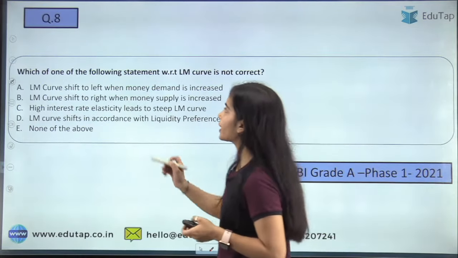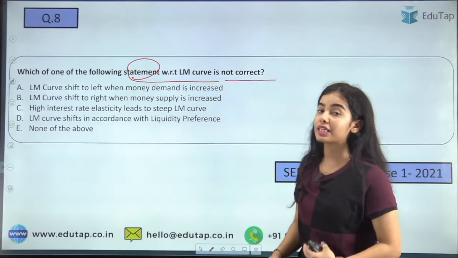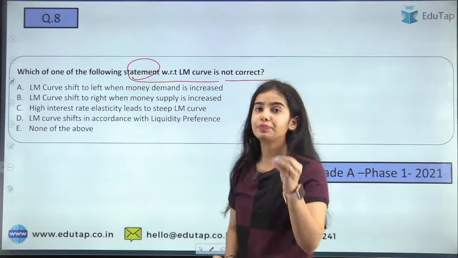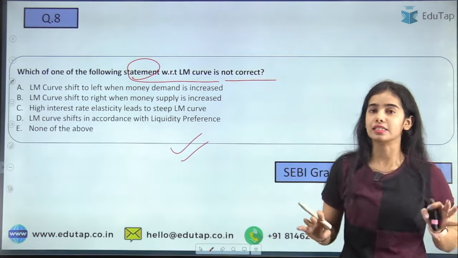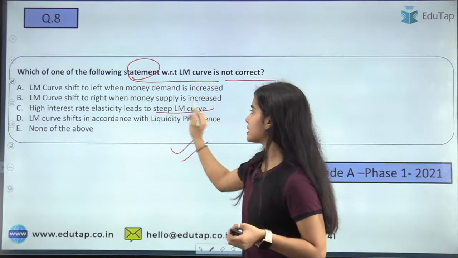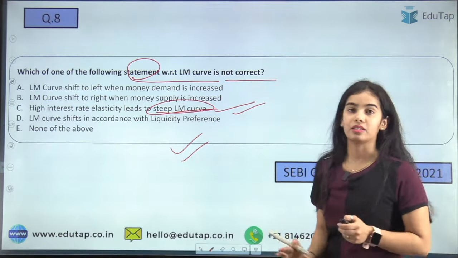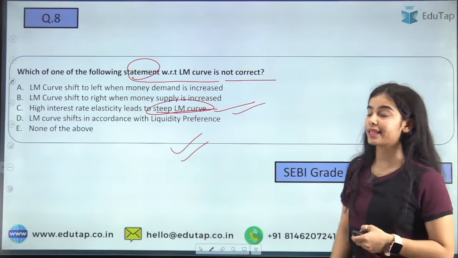Which of the following statements with respect to the LM curve is not correct? Here you have to tell that. Again, if you are very clear with the IS-LM model, you will be able to answer this question very easily. Just by seeing the question, you should be able to tell that this statement is wrong, and that's why this is the right answer.